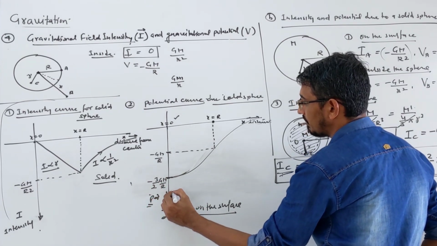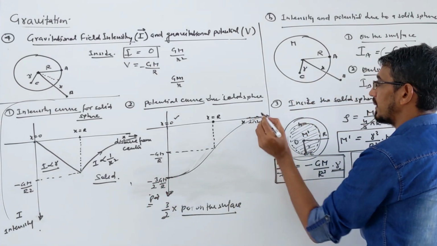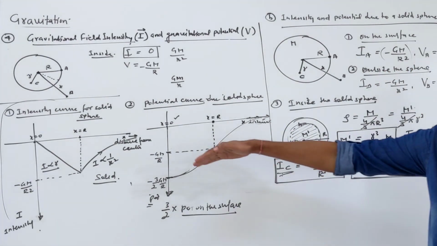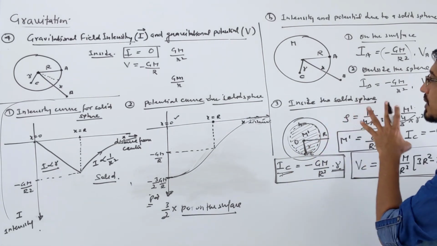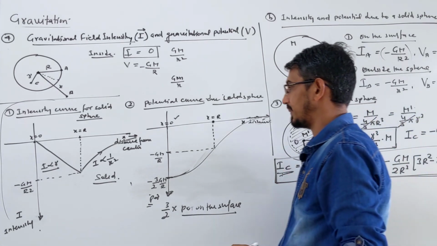This is the potential line. So draw it carefully like that, a little curve like that. These were the potential and field due to solid and hollow spheres. Apart from this, there are a few other things they ask related to this, and I will do questions on this also.